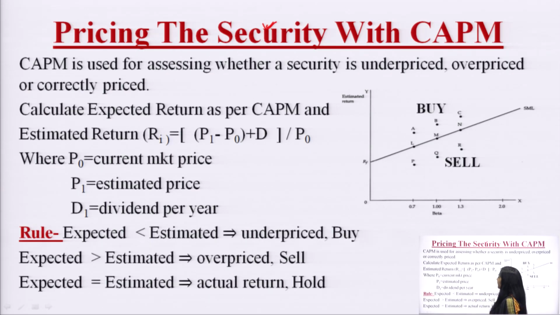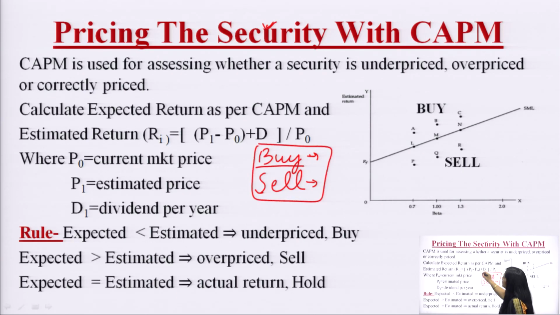So, that is why this CAPM model would be used to find out whether we should buy or we should sell, because when we have to develop a portfolio, we would have to buy some security and we would have to sell some security, and the basis of this decision of buying and selling would be analyzing or comparing some prices of the security. So, for taking these decisions, what do we do? We use the CAPM model. Okay, how do we do this?